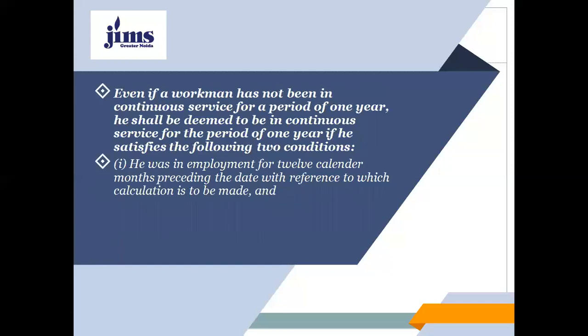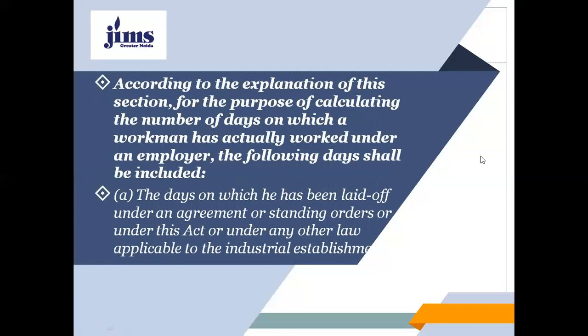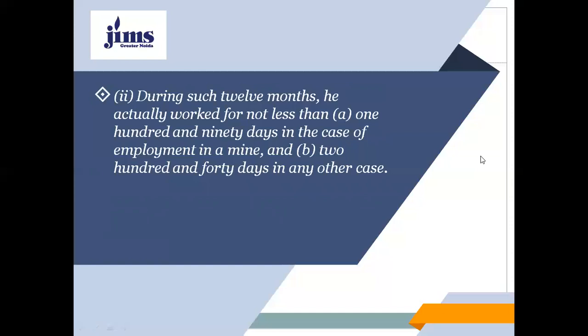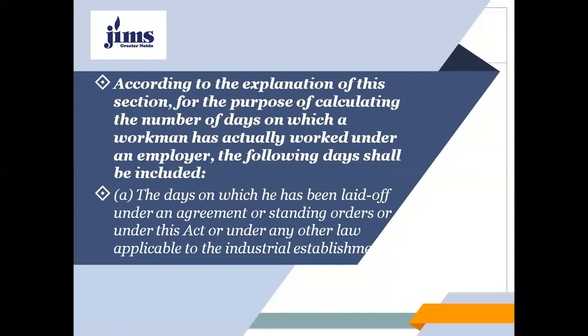Even if a workman has not been in continuous service for a period of 1 year, he shall be deemed to be in continuous service for the period of 1 year if he satisfies the following two conditions. If he satisfies these conditions, then even if he has not completed 1 year of service, he will still be treated as in continuous service. First, he was in employment for 12 calendar months preceding the date with reference to which calculation is to be made, and during such 12 months he actually worked for not less than 190 days in case of employment in a mine and 240 days in any other case.